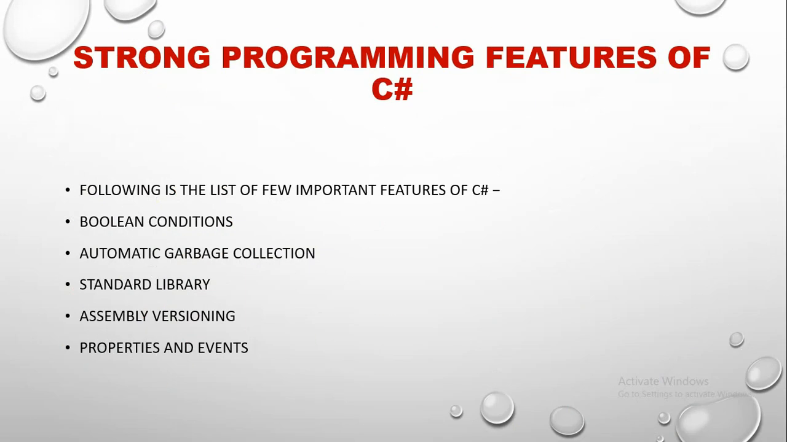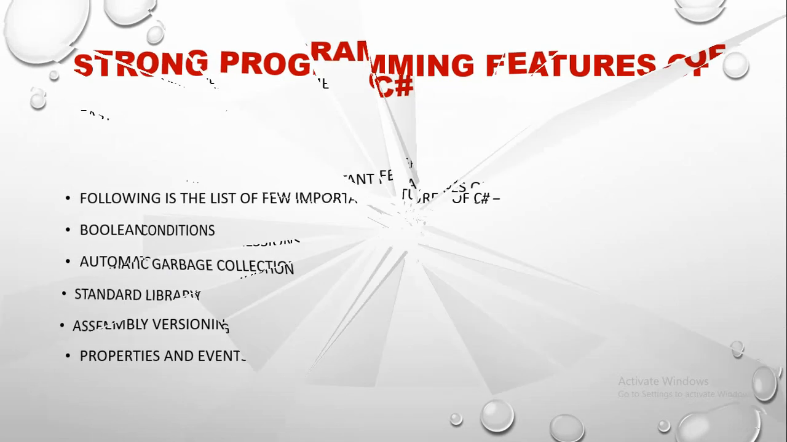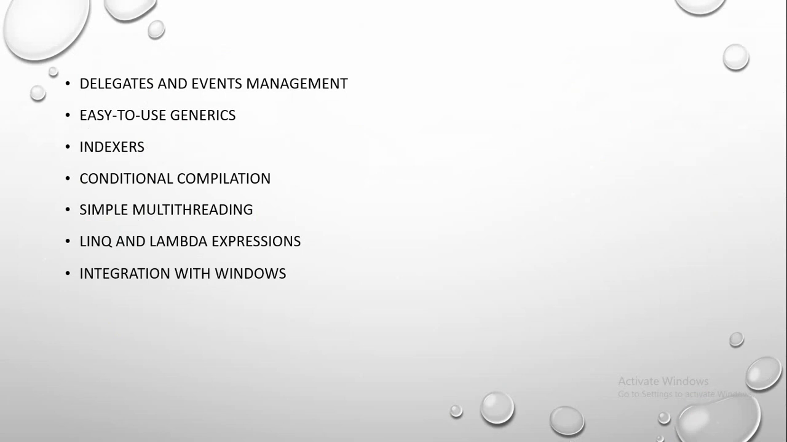Strong programming features of C Sharp. The following is a list of a few important features. It has Boolean conditions, automatic garbage collection, standard libraries, assembly versioning, properties and events. All these things are included in C Sharp. Delegates and events management, easy to use, generic indexers, conditional compilation, simple multi-threading, LINQ, lambda expressions, integration with Windows.